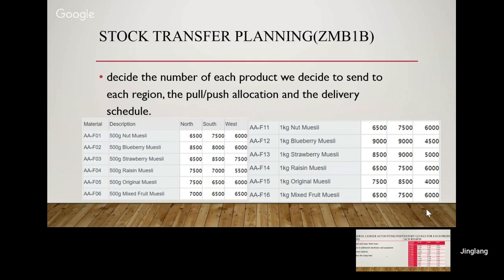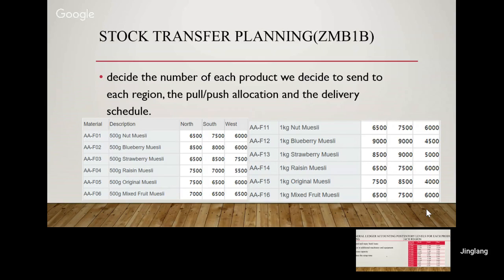From the material, we can see that the number of customers in North is larger than West and smaller than South. That's why we divided the product like these two charts. Also, we will regulate the number in each region based on the ending inventory and the sales in each round. For product F04, F05, and F06, the ending level in South is a little higher, so we add some to North and West from the South region.